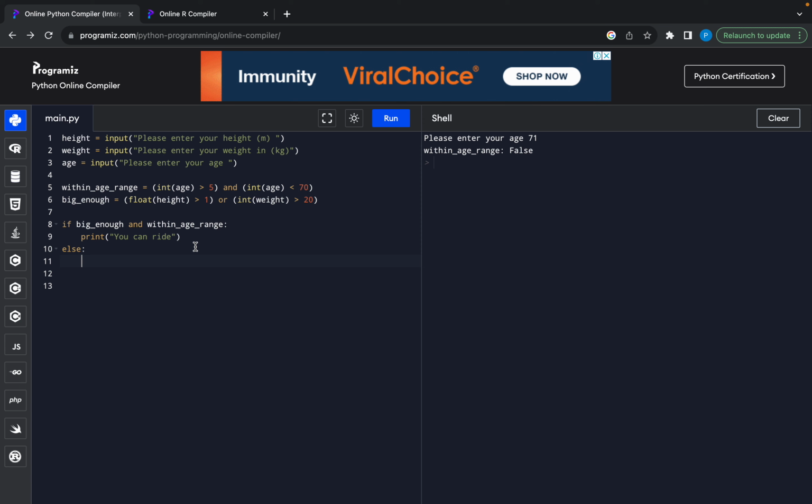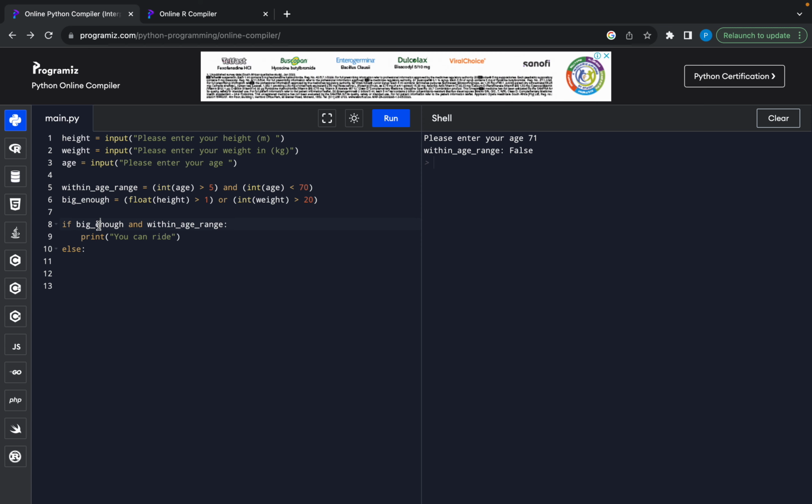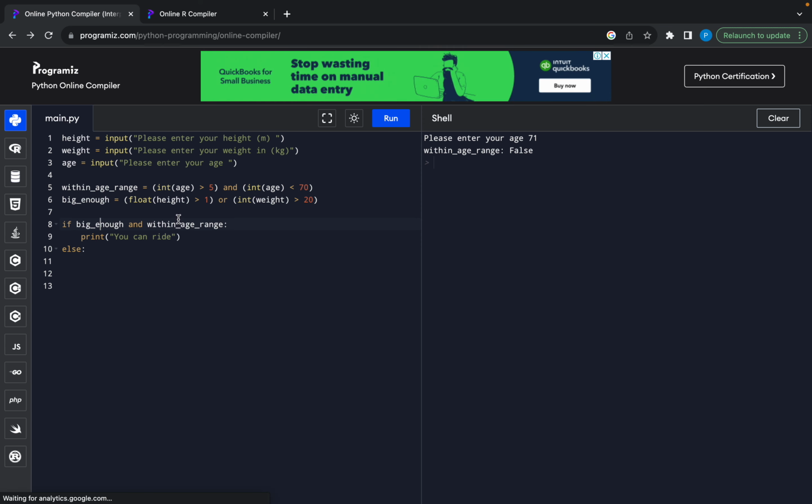So okay. Again, this is an and. So if big enough is false, but the age range is right, you are within the right age, but you're not big enough, then in that case, this will fail, because this is an and. So both of these need to be true. And I could print that out if you want. You could print age range and print big enough and fiddle around with that if you want, but I'm sure you get it.